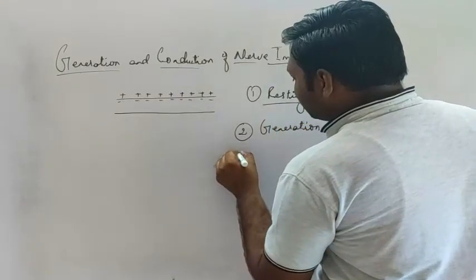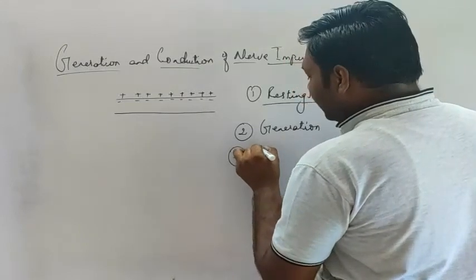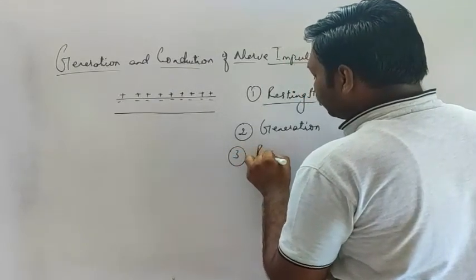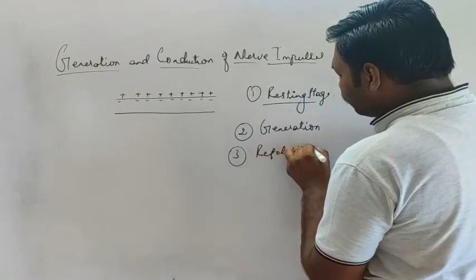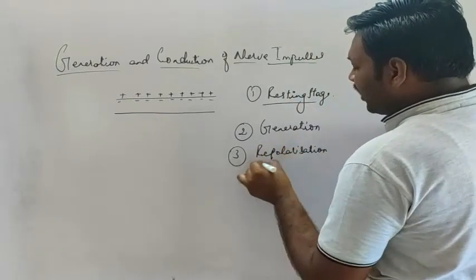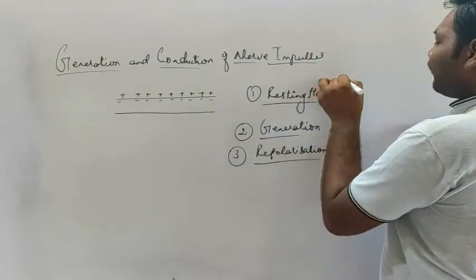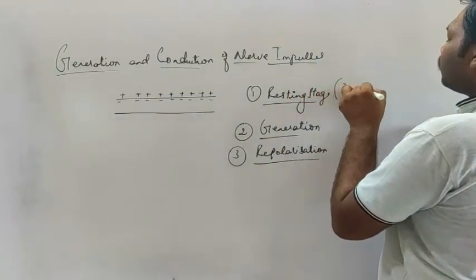And the third stage is called the repolarization stage.